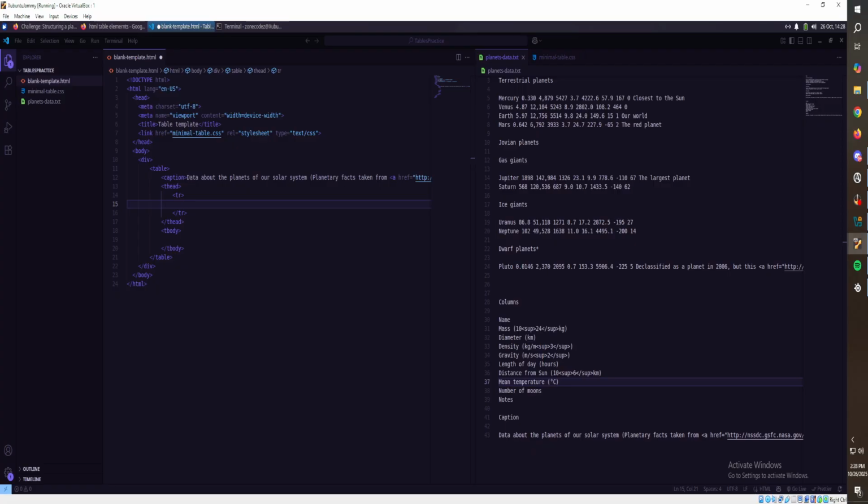So the way I want to do this table is I want on the left side to have the name, mass, diameter, density, gravity, and then I want it to work to the right. So I need a column, not a row, sorry. So the head is going to be a column, I believe. So TC, I believe, or what is table column?